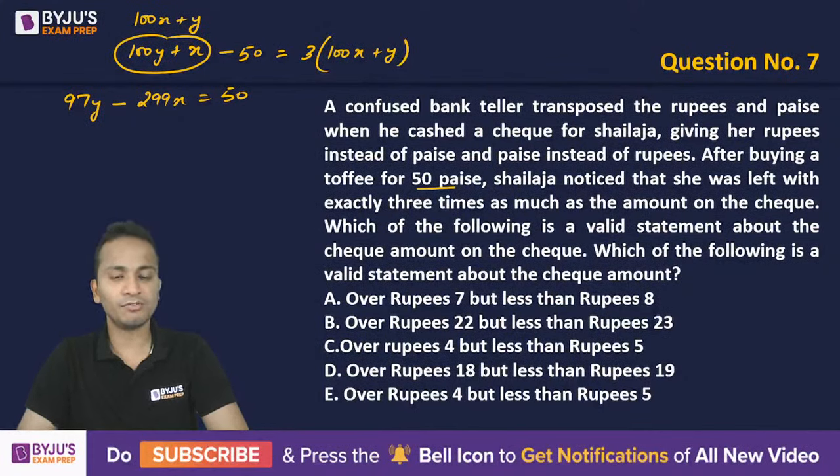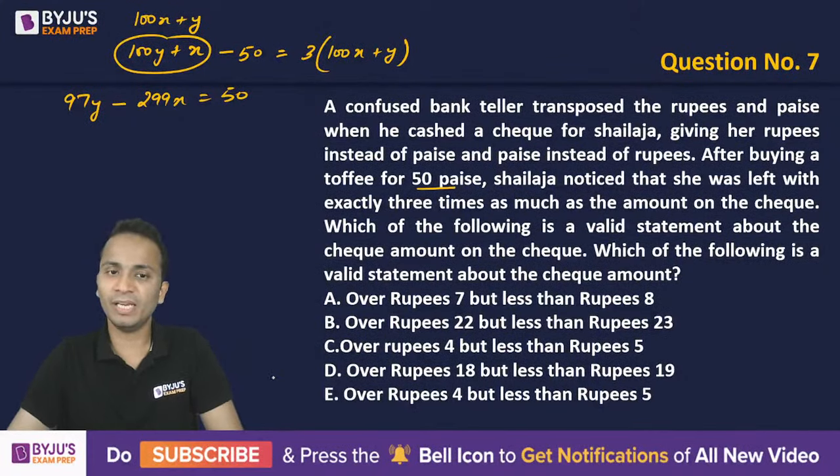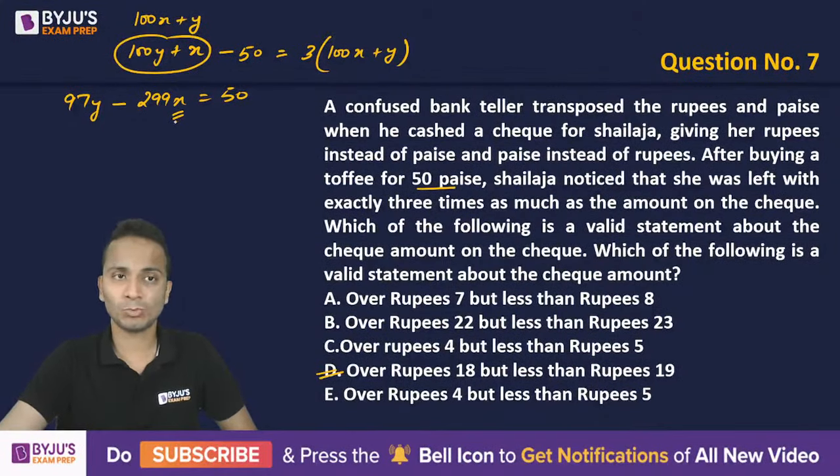Now people are saying the answer is option D. I'll agree: over 18 rupees but less than 19 rupees. In this case, you just have to find out the range in which the value of x lies.